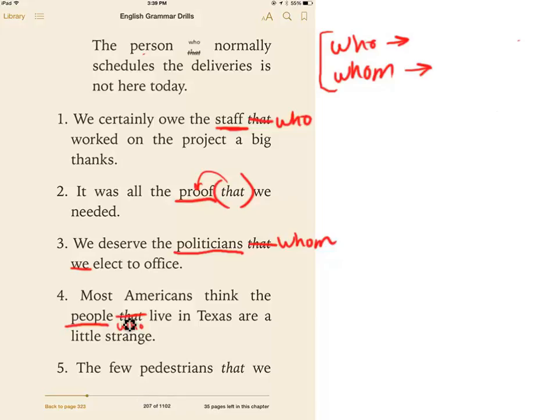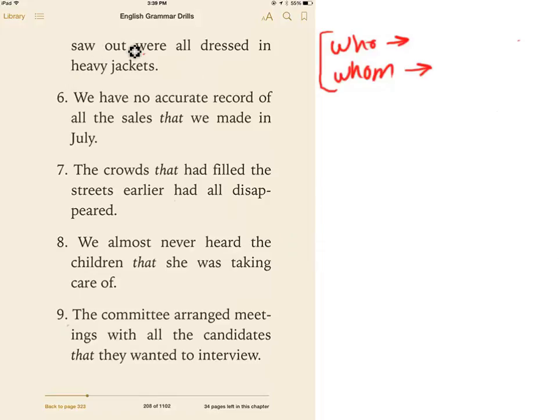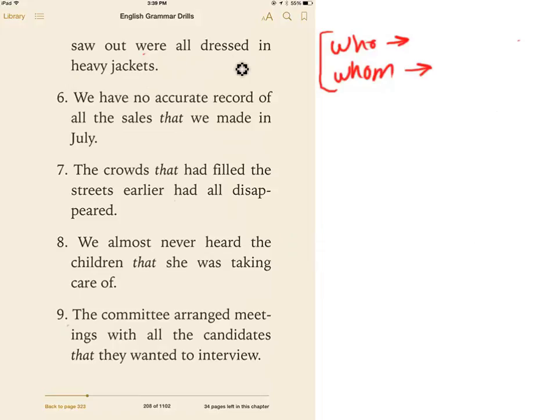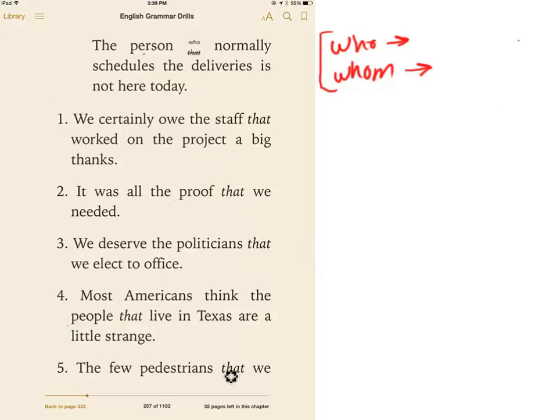Let's do one more together. This is actually not too difficult, so follow along, and then you can finish the rest on your own after number 5. The few pedestrians that we saw out were all dressed in heavy jackets. So the few pedestrians is human, they're people. So we need to decide if that is who or whom. Are they doing the action, or is the action being done to them?